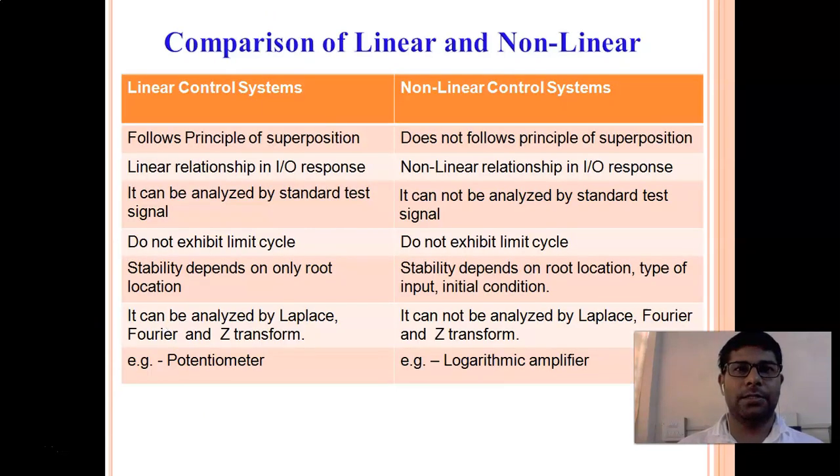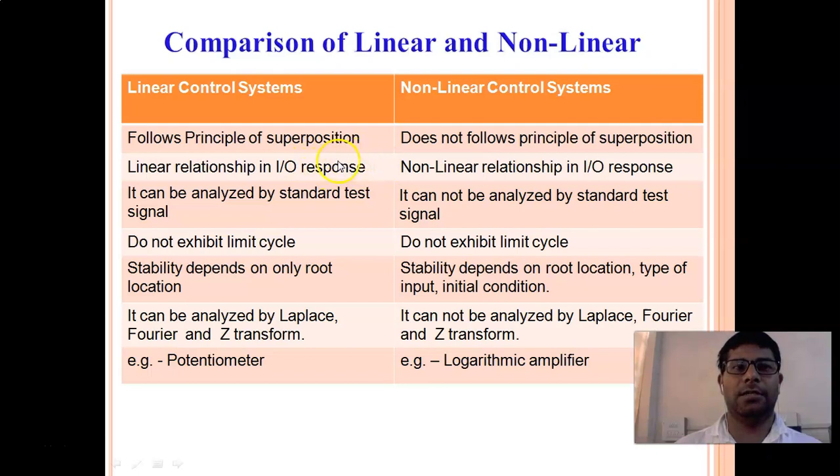So here is a comparison of linear system and non-linear system. In a linear system it follows the principle of superposition, and in a non-linear system it does not follow the principle of superposition. The next difference is the relation between input and output response.